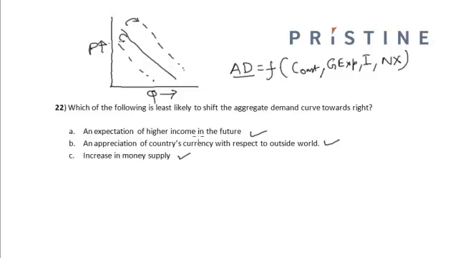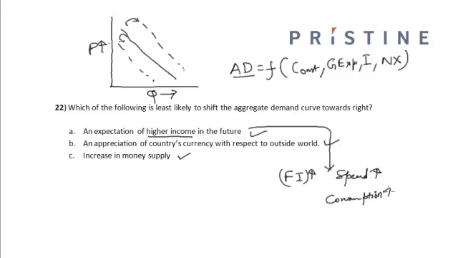An expectation of higher income in the future will increase my current consumption. So if the people expect the future income to increase, they will spend more currently, and hence their consumption will increase. Now if the consumption increases, the aggregate demand curve will shift to the right.